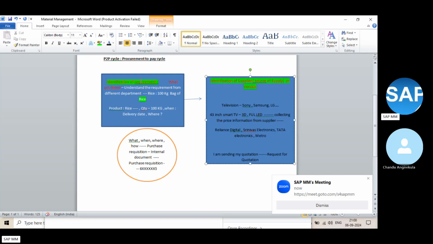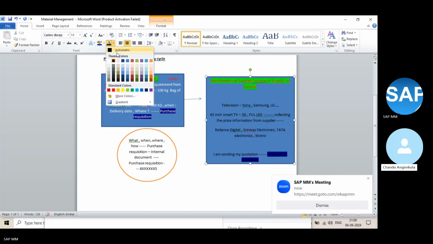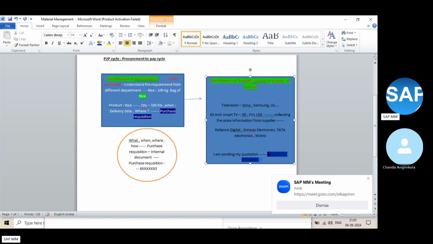What is this called here? This is the identification of requirement. What you did here is fill the purchase requisition, based on the requirements. Correct or wrong? Right, purchase requisition. Now here we call it request for quotation.